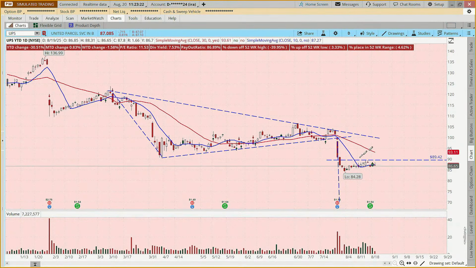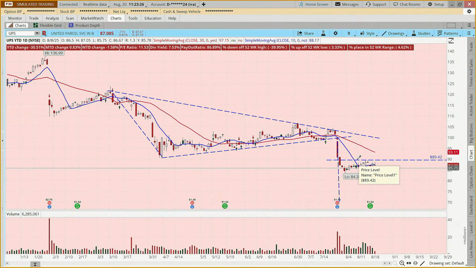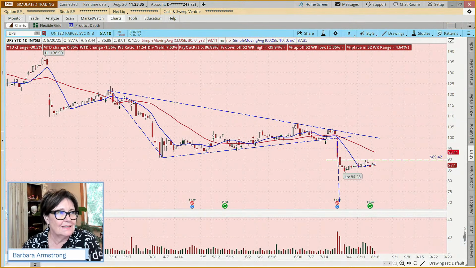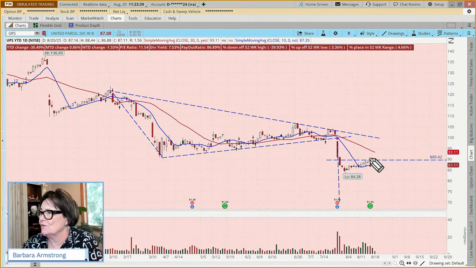Okay. Now, what if we're trying to do this conservatively, could we do a short call vertical? If you're not familiar with this strategy, a short call vertical is a neutral to bearish strategy where we're selling a call around this $89 mark.